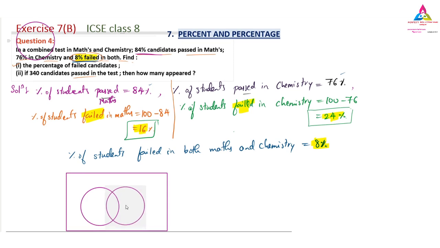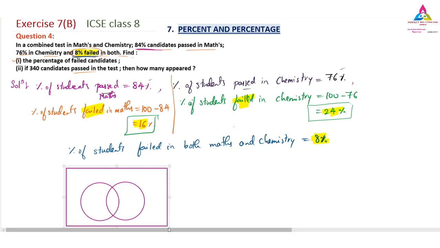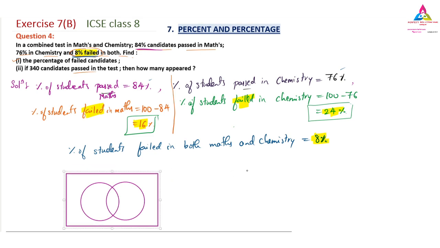Yes, there we have the two circles. We will consider one as the failed students in maths and the other as the failed students in chemistry. So the total number of students who have failed both tests is 8. I will write that 8 here because it is for both.